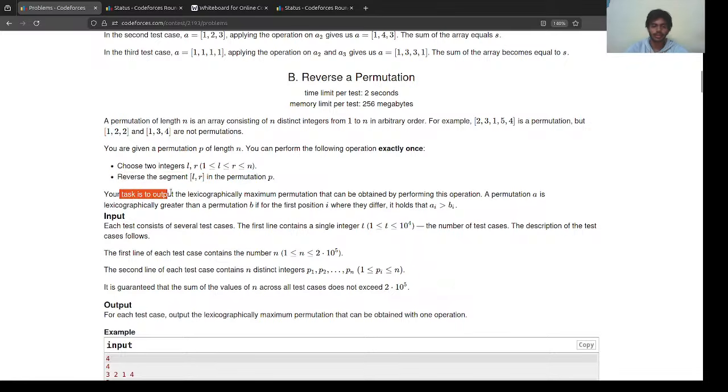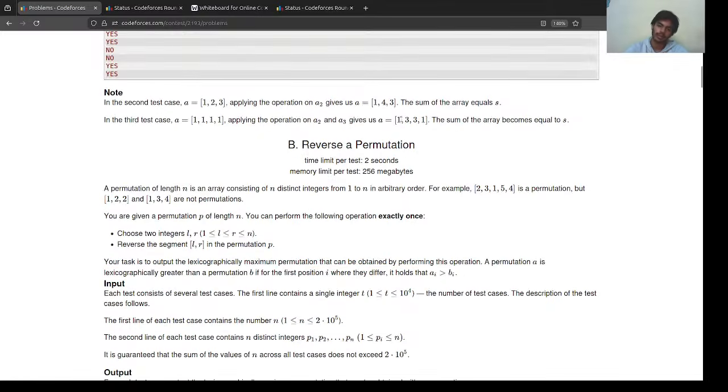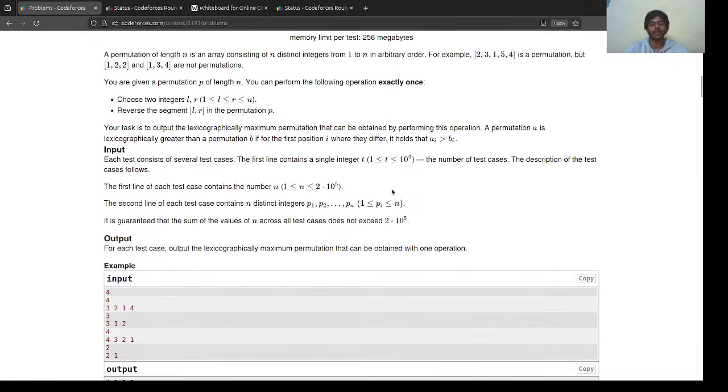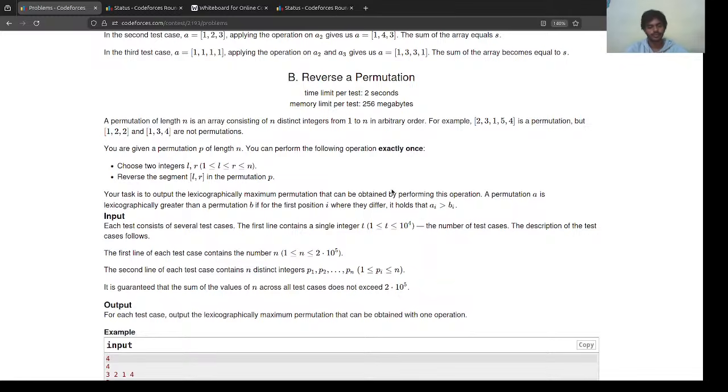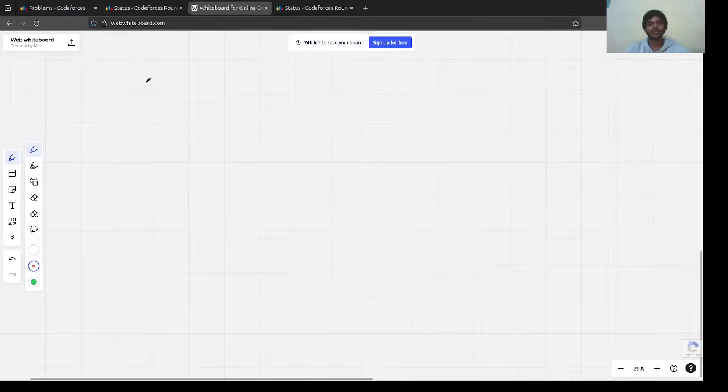Your task is to output the lexicographically maximum permutation that can be obtained by performing this operation. An operation A is lexicographically greater than operation B if at the first position I where they differ, AI is greater than BI. Okay, so great question again. Let's discuss the solution too. So yeah, this is question number B, right?